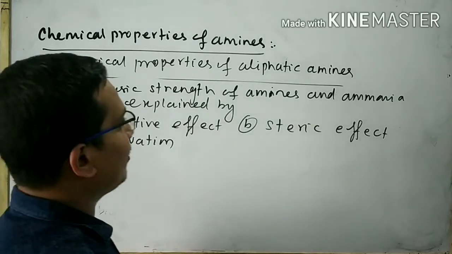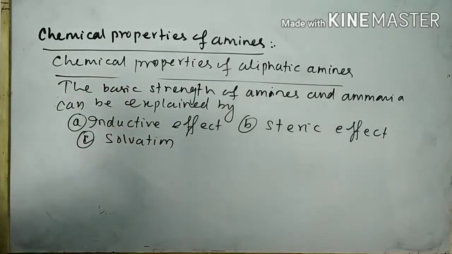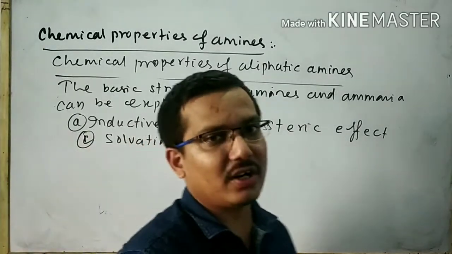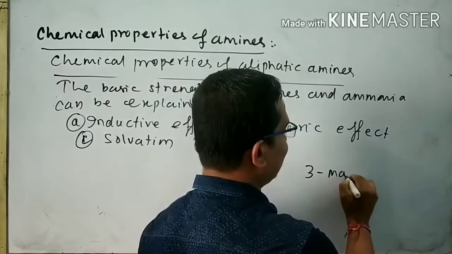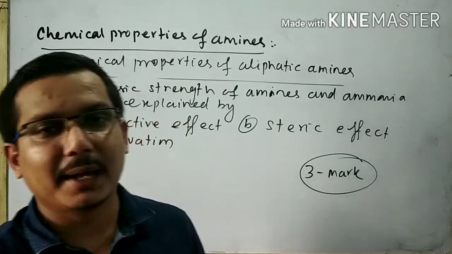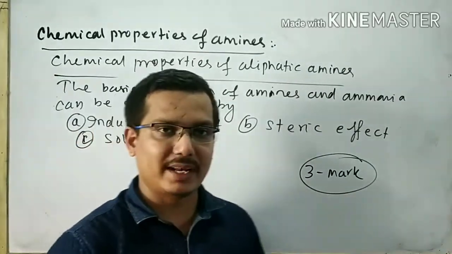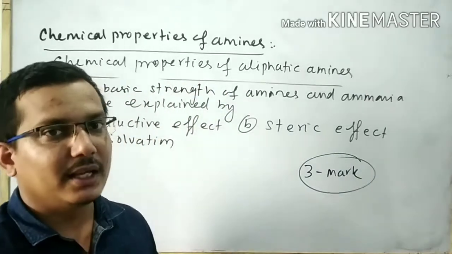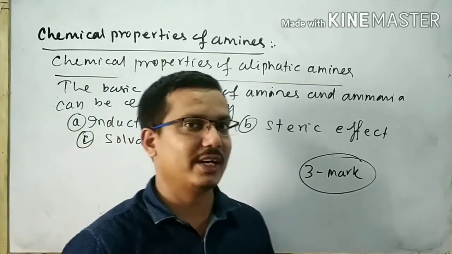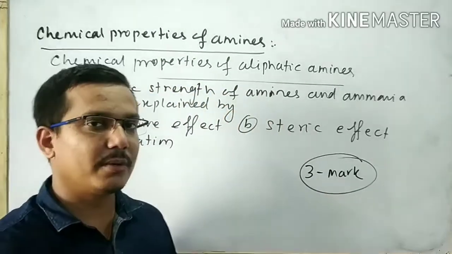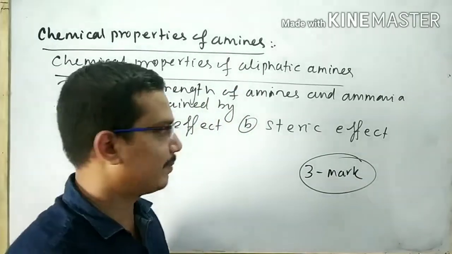Remember an important point. There will always be a question in the exam on the basic nature of aliphatic amines. This is a 3-mark question always asked in the board exam. If the question is to explain the basic nature of amines, then you must explain the basic nature of aliphatic amines and aromatic amines. If the question asks to explain the basic nature of aliphatic amines, then you can write only that. It is not necessary to write the basic nature of aromatic amines.